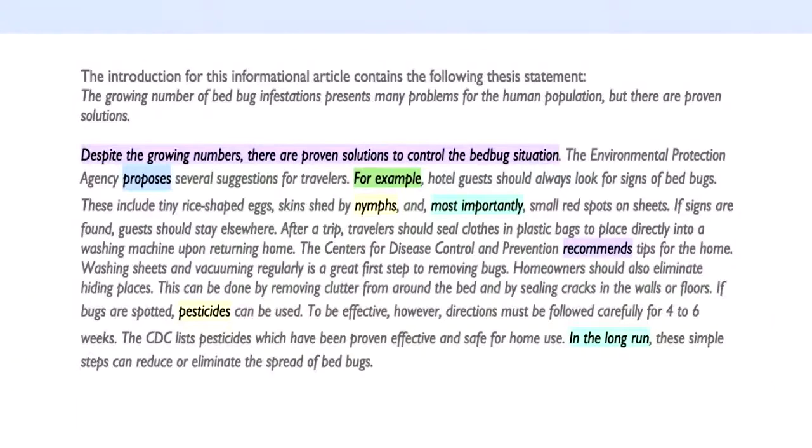Okay, and then here is another sample paragraph. You can see the for example, the recommends, those are your signal phrases. Okay, so I want you guys, your paragraph should look like this. Thumbs up if you're good with that.